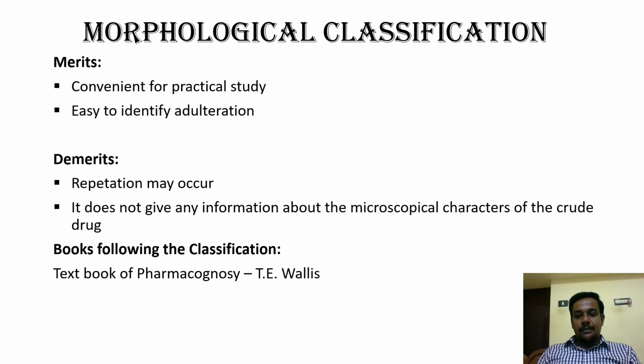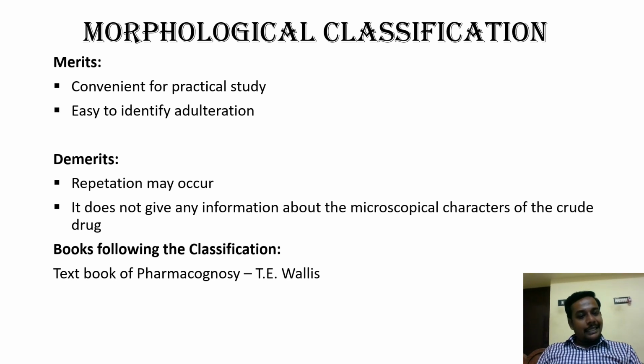If there is any bark or stem, young stem, or some other part of that plant, it is very easy to identify, because we are going to use only one part of the plant. So if any other plant parts are present in it, then we can say that the drug is adulterated. So it's very easy to identify adulteration by using this morphological classification. These two are the merits of this morphological system.